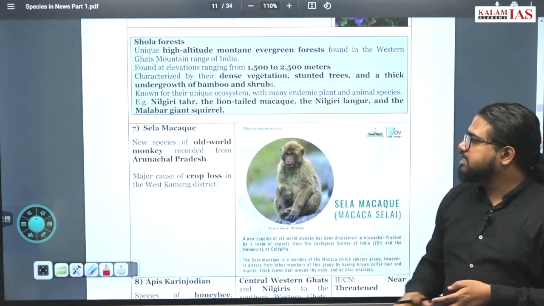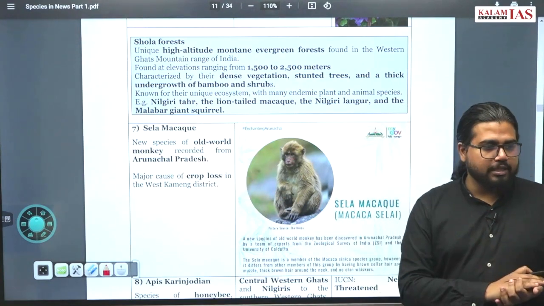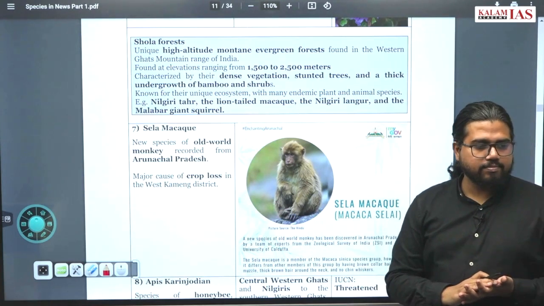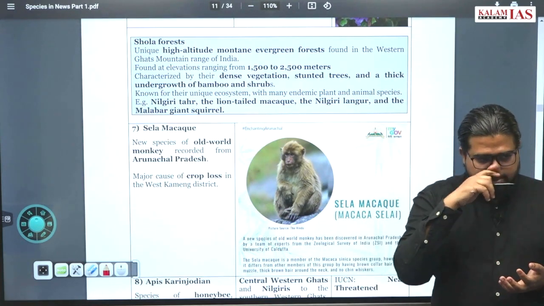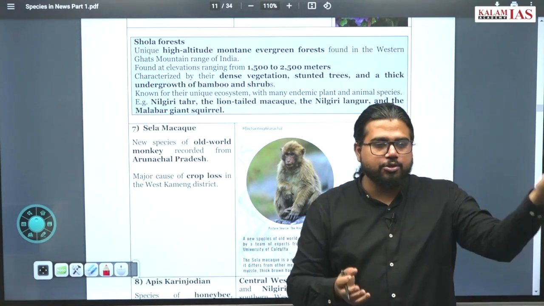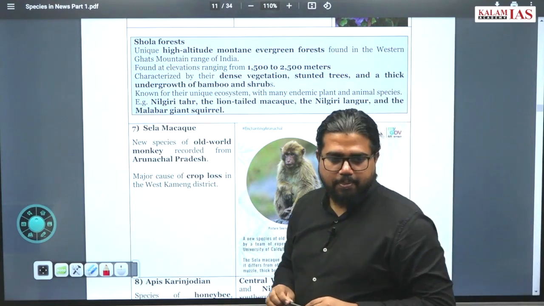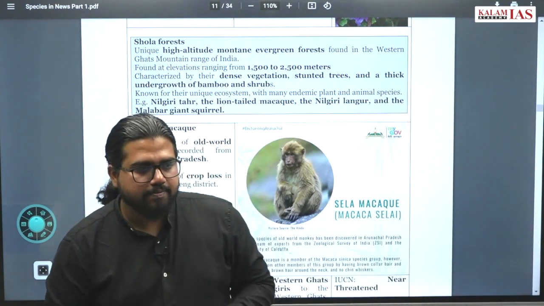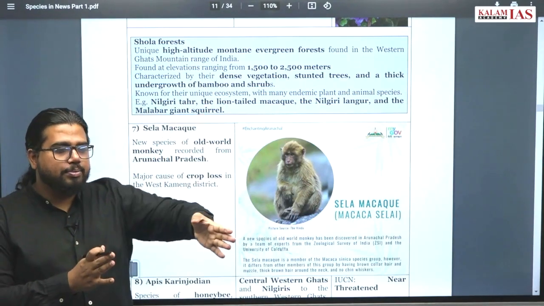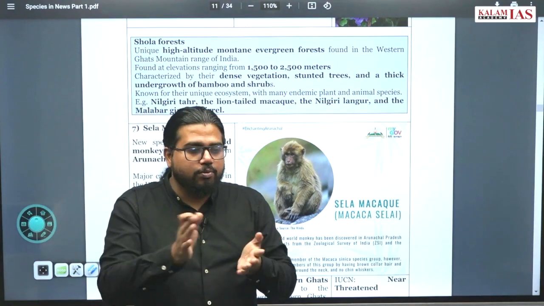Sela macaque. This is a new species of Old World monkey recorded from Arunachal Pradesh. What exactly is Old World? Old World species means what? We had a UPSC question: which crop has been introduced from the Old World into the New World? What exactly are Old World species and New World species? Species known to explorers are New World species. No, not known to explorers, that is Old World species.